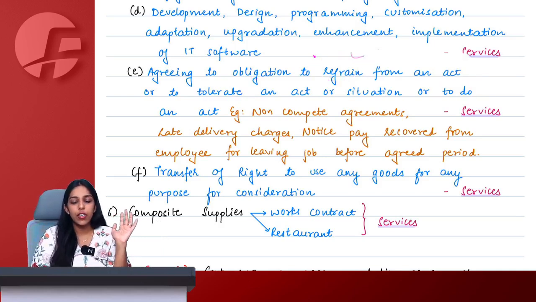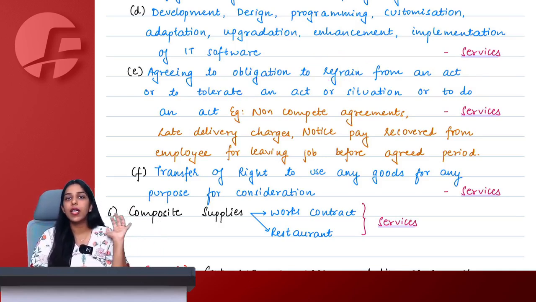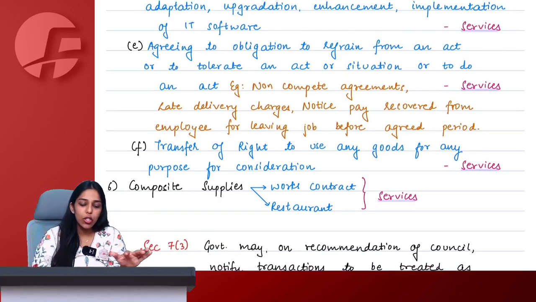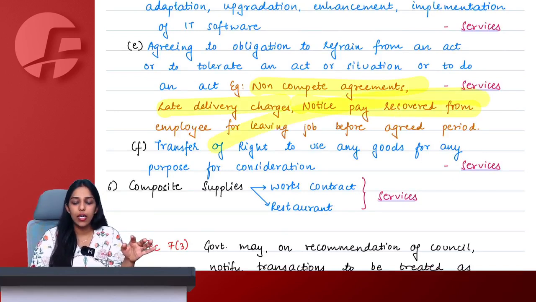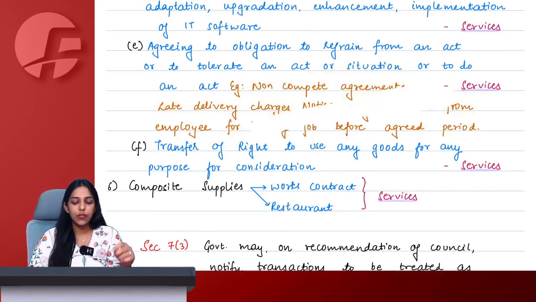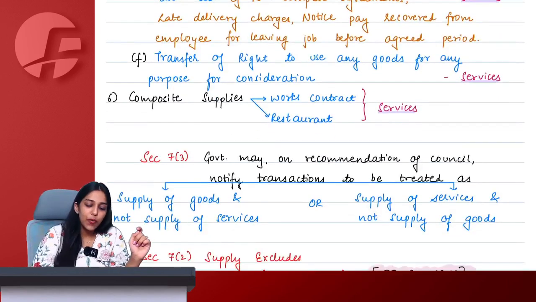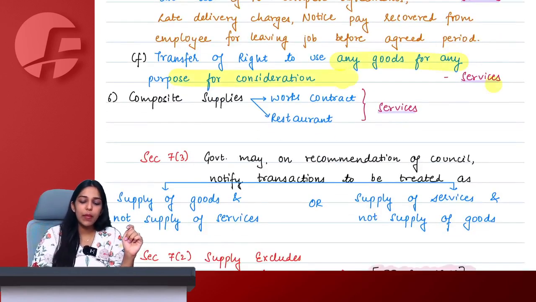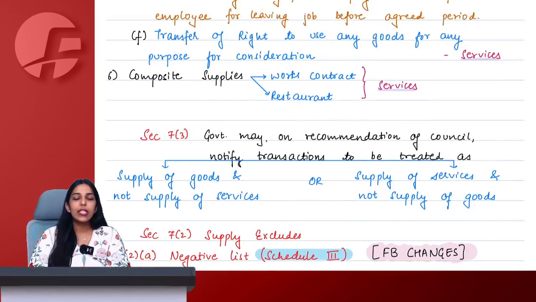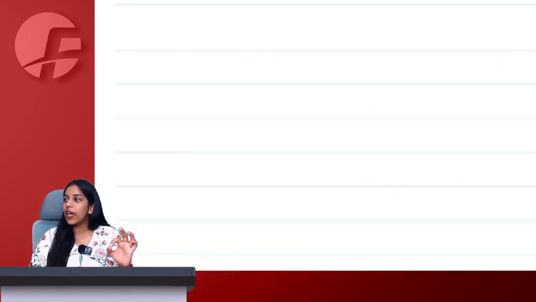For whichever you charge consideration, it becomes a supply of service. Examples could be non-compete agreements, late delivery charges, notice pay recovered, etc. They are all supply of service only. Then transfer of rights. To use any goods for any purpose, simply transfer of rights will be treated as supply of service.